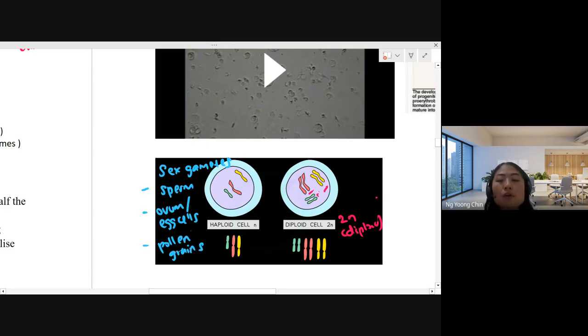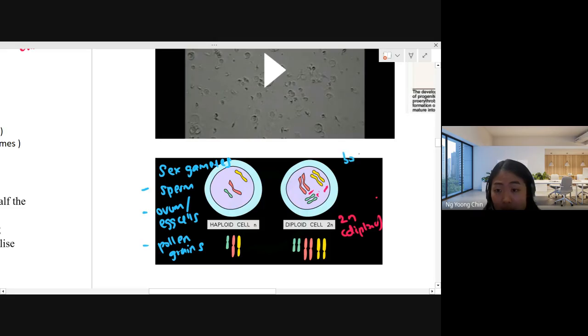Pollen grain means the seed found inside the plant. So these cells belong to the haploid cells. Remember, yeah?